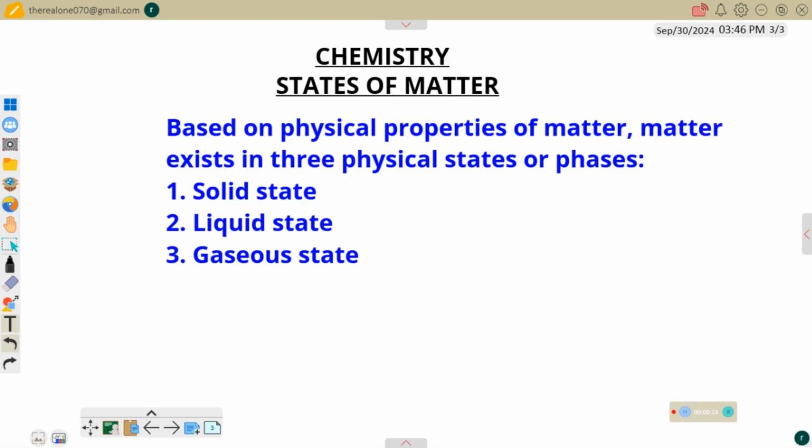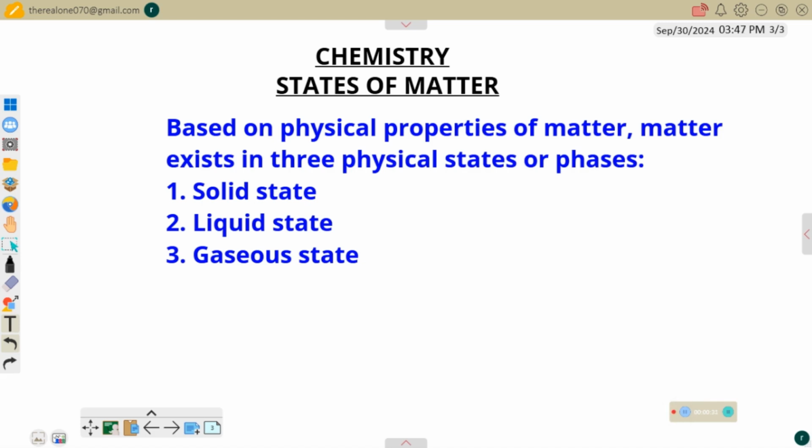All right, now let us talk about states of matter. You see, based on physical properties of matter, matter exists in three important states according to O-level chemistry. So now, the three states of matter or phases of matter, we can either call it states or phases of matter. So these are solid states, liquid states, and gaseous states.